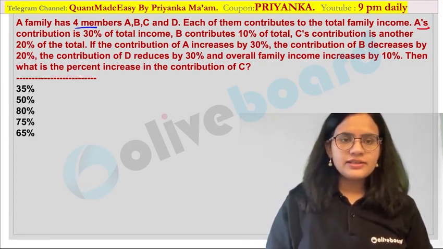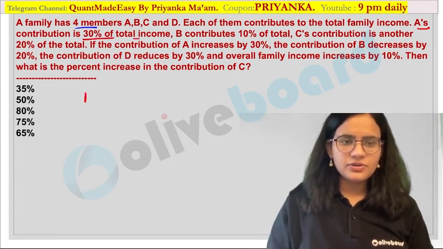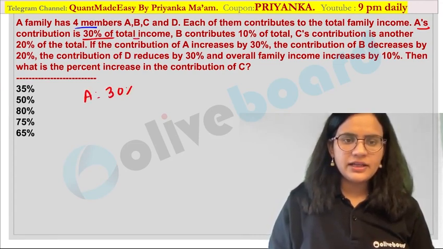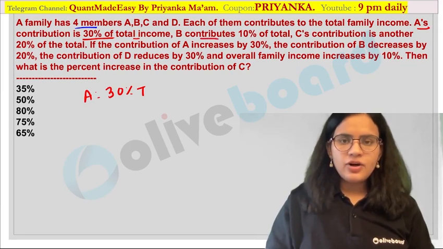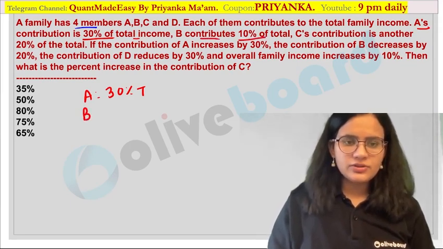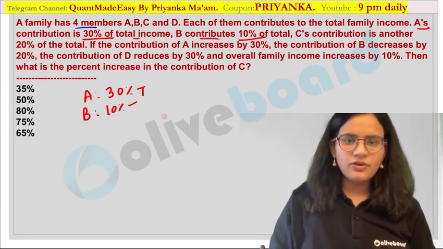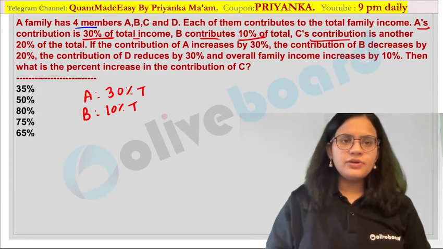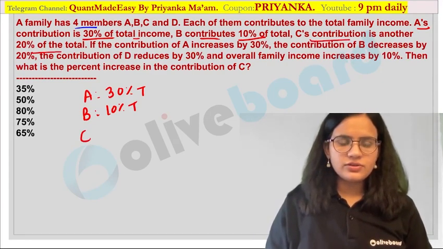A's contribution is 30% of the total income, so they have given A's value is 30% of T. B contributes 10% of the total, so B is nothing but 10% of T. C is contributing 20% of the total, so C is nothing but 20% of T.